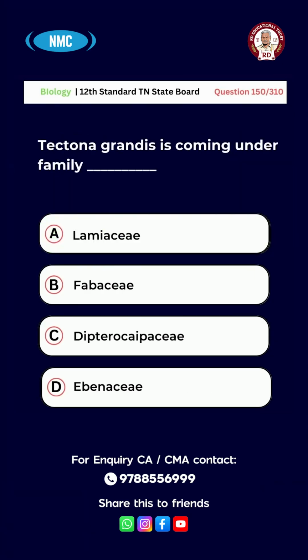Question number 150. Tectona grandis comes under which family? Option A. Lamiaceae. B. Fabaceae. C. Dipterocarpaceae. D. Ebenaceae. And the right answer for this question is option A. Lamiaceae.